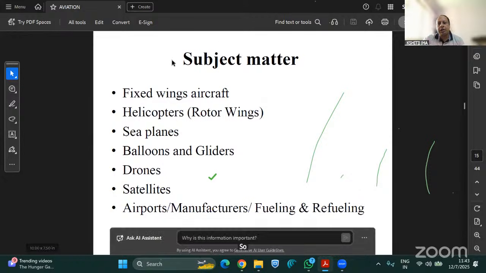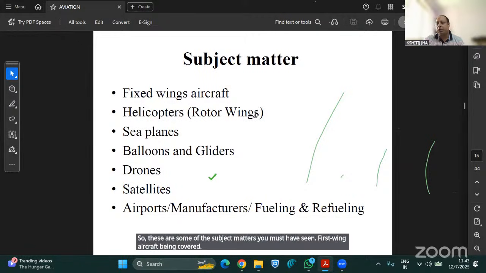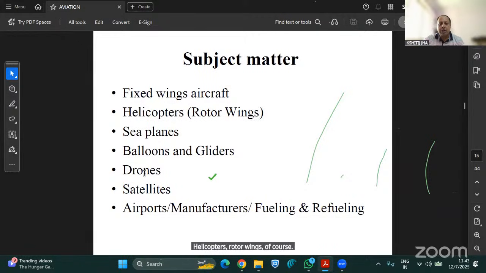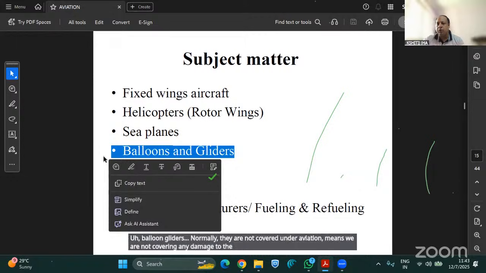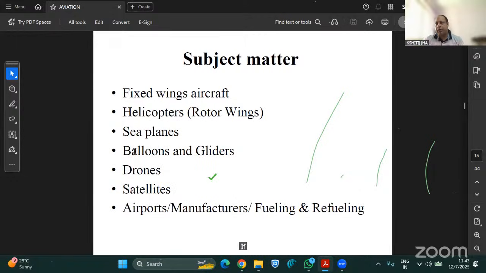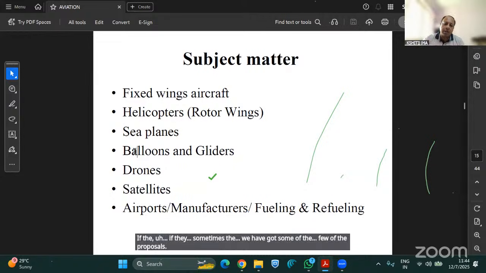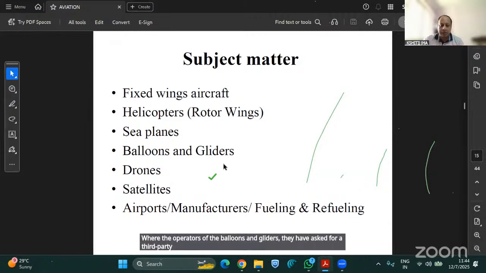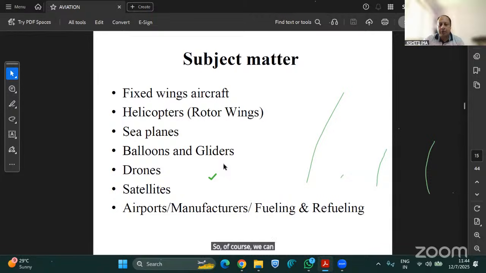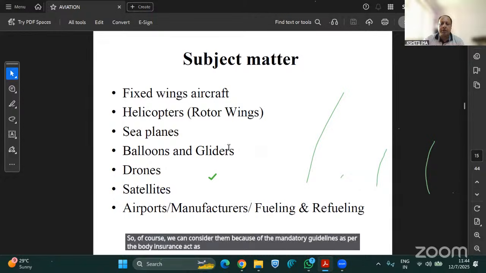So these are some of the subject matters you must have seen. Fixed wing aircraft are covered. Helicopters, rotor wings, and of course seaplanes are covered. Balloons and gliders are normally not covered under aviation, meaning we are not covering any damage to the balloons or gliders. But we have got a few proposals where operators of balloons and gliders asked for third party liability to passengers. Of course we can consider them because of the mandatory guidelines as per the Public Liability Insurance Act, so we can cover them here.